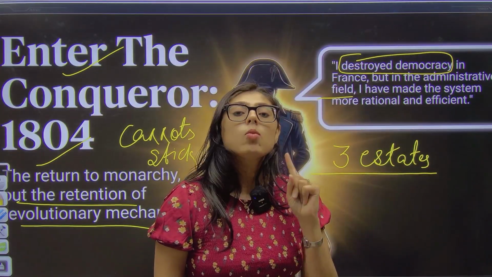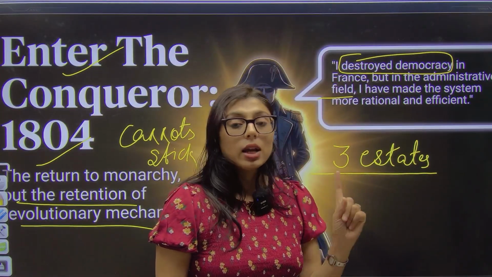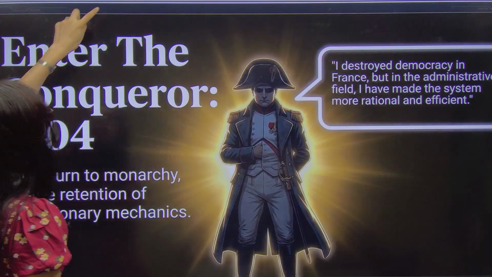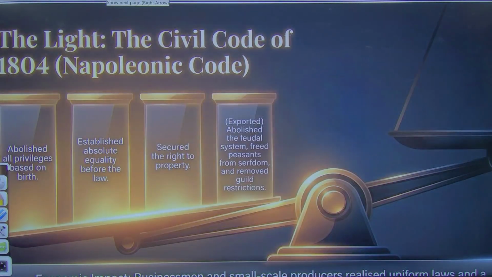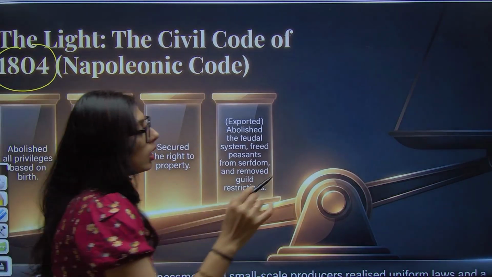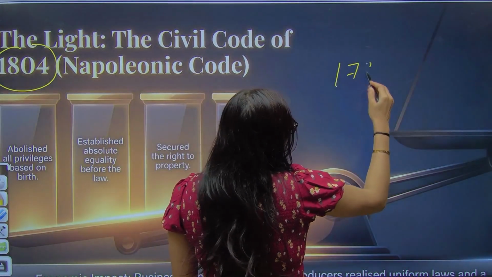We will read now what were those changes that he brought. That is known as the Napoleon Bonaparte Code. Okay, that is known as what? Napoleon Bonaparte Code. So this was the code of 1804. Which year? 1804. When the 1789 French Revolution happened.